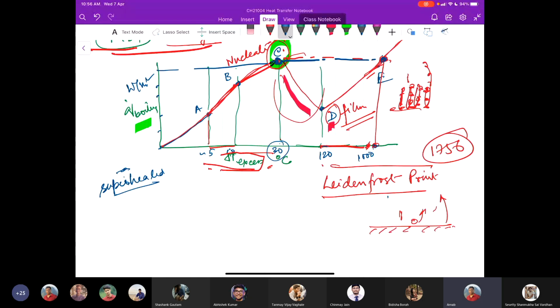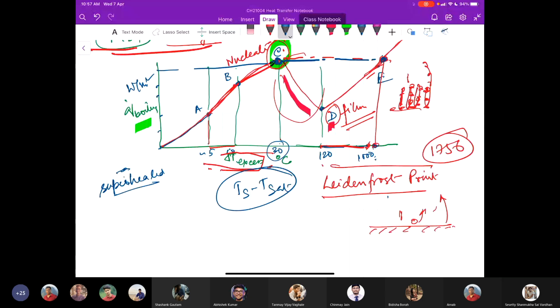And that is why it is very dangerous to operate in the film boiling region, because you require such a high excess temperature. Excess temperature is nothing but, again, remember that it is T minus T saturation. It requires 1000 for water in the film boiling to reach the same maximum heat flux that you got in nucleate boiling.